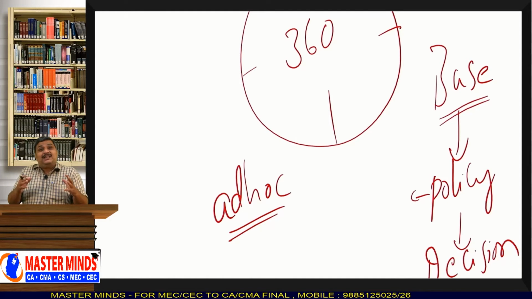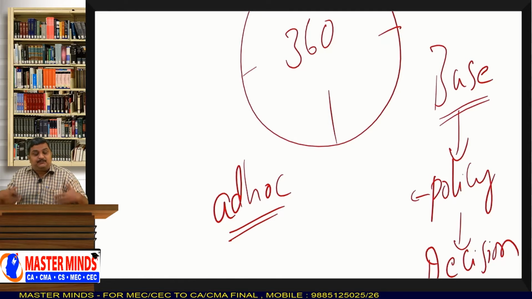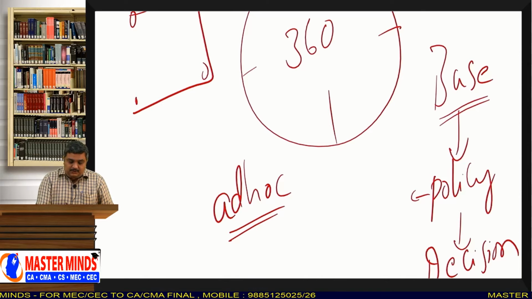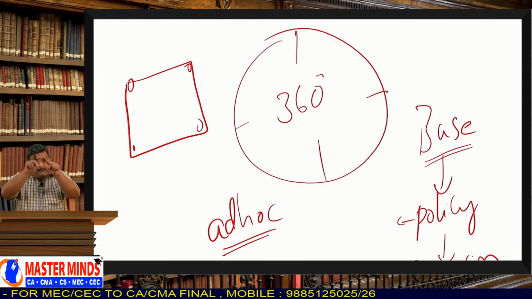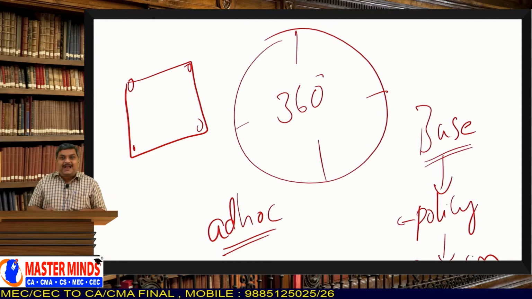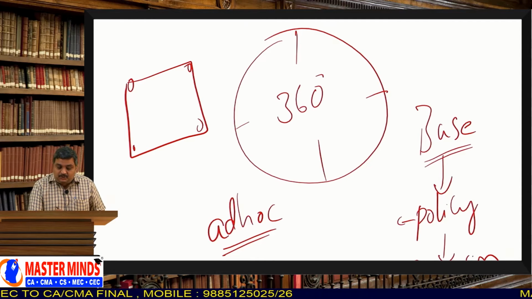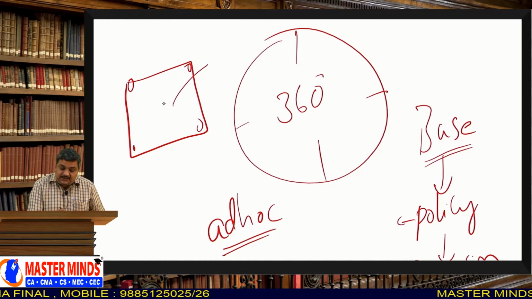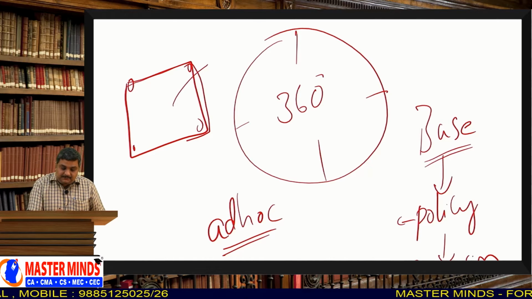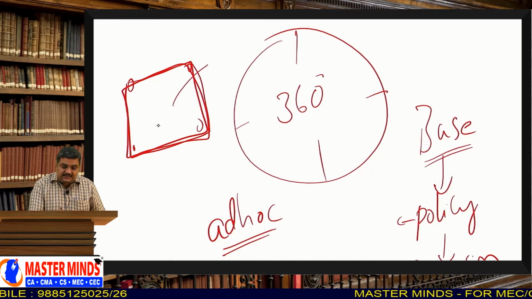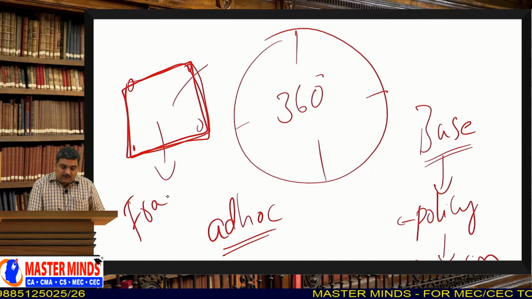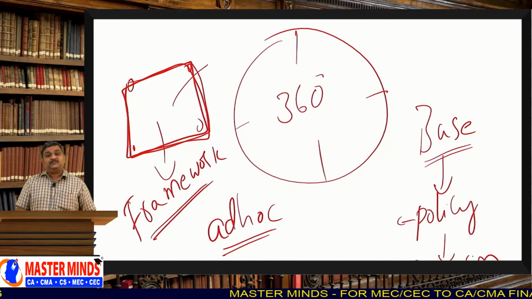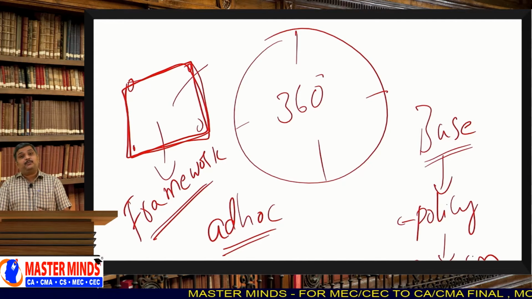You know, this policy is the guiding principle. This policy is the framework. You know what a frame does? A frame binds. So you also have to bind your decisions. You should not exceed this policy framework. That means whatever decisions you take should come within the purview of this policy or policy framework. So a policy is a framework, and you know, frameworks are very, very important to us.